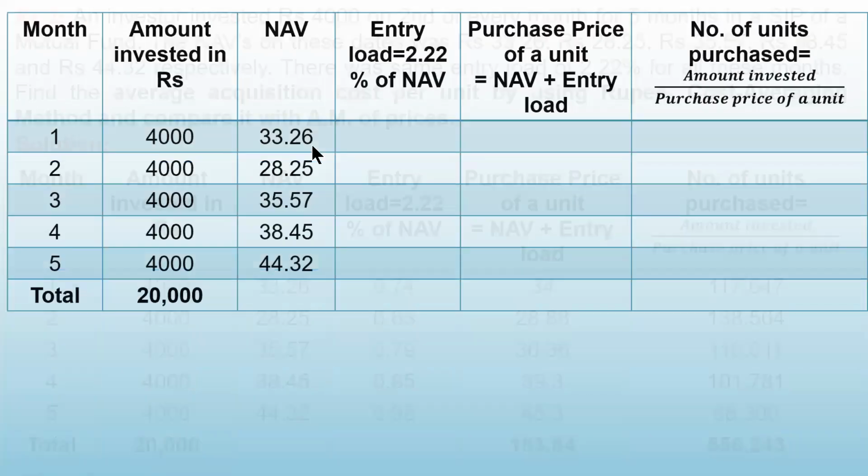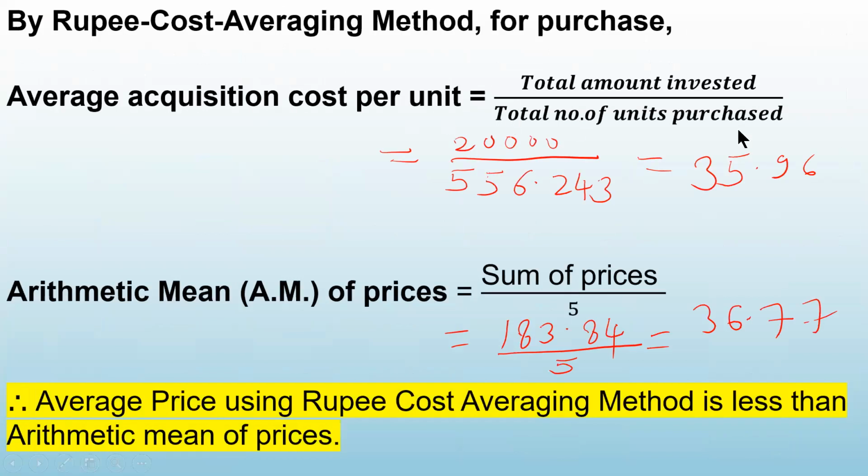So we have calculated the average cost. Average cost is coming as 35.96 and arithmetic mean of prices is 36.77. I need to compare these two. Which one is less? This is less, correct? Always. So that is what we have written. Comparison: average price using rupee cost averaging method is less than the arithmetic mean of prices. So this completes this problem.